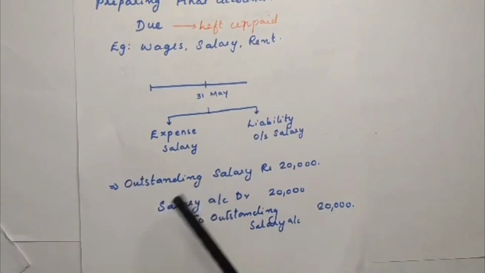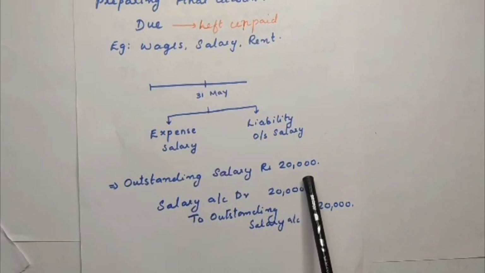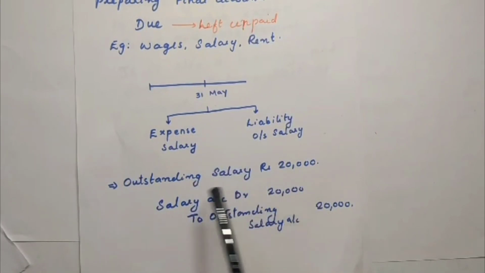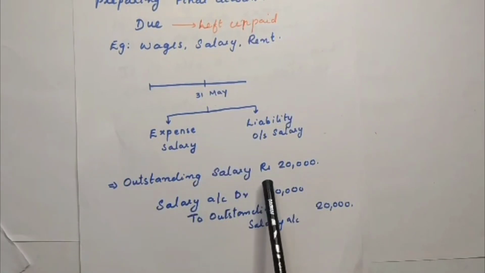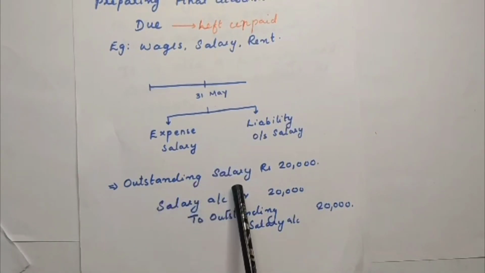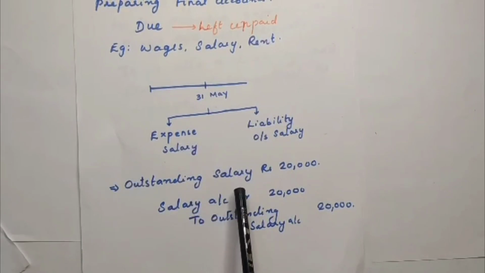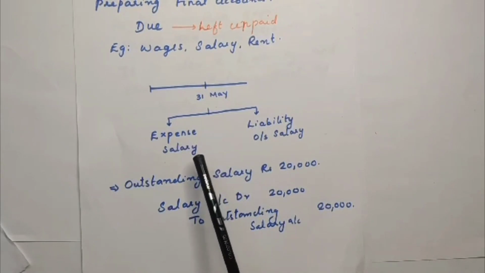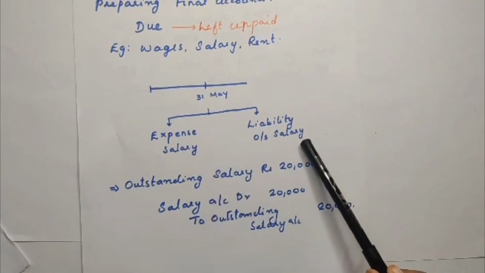For example, if an outstanding salary of rupees 20,000 is here, this salary is due but it is not paid. How will that entry come? If an outstanding expense comes, you will debit the concerned expense and you will credit the liability, that is outstanding salary.